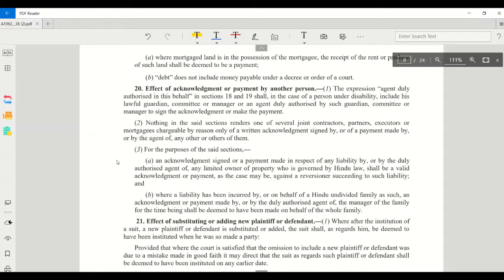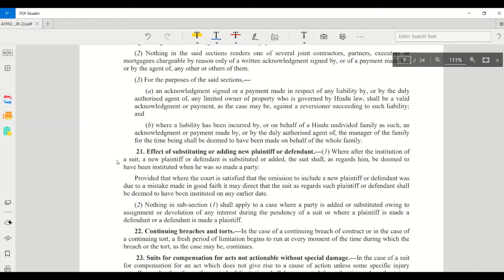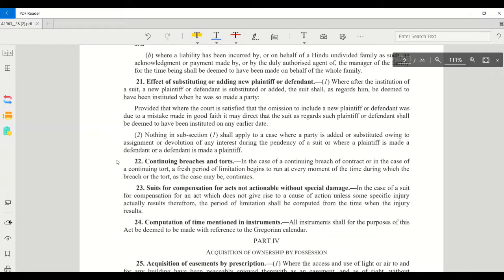Then effect of substituting or adding a new plaintiff. If in a suit a new plaintiff is added, the time period as regards him will start from the time when he is made a party. But if the mistake of not adding such a party is bona fide, then the time period will start right from the time when the suit is instituted. Then section 22, continuing breaches and torts. The fresh period of limitation will start whenever breaches and torts occur.